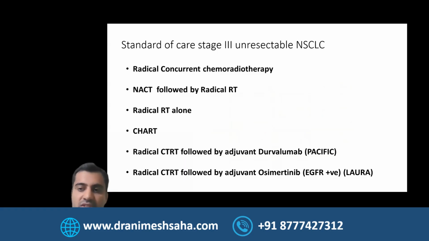Obviously, we know from the PACIFIC trial, most patients, if suitable, will have durvalumab, otherwise just radical chemoradiotherapy. You've got sequential chemoradiotherapy, you've got radiotherapy alone, different fractionation options, you've got CHART approach, and now we have option of TKIs, not only osimertinib, we've recently had data for our ALK patients as well in adjuvant setting.